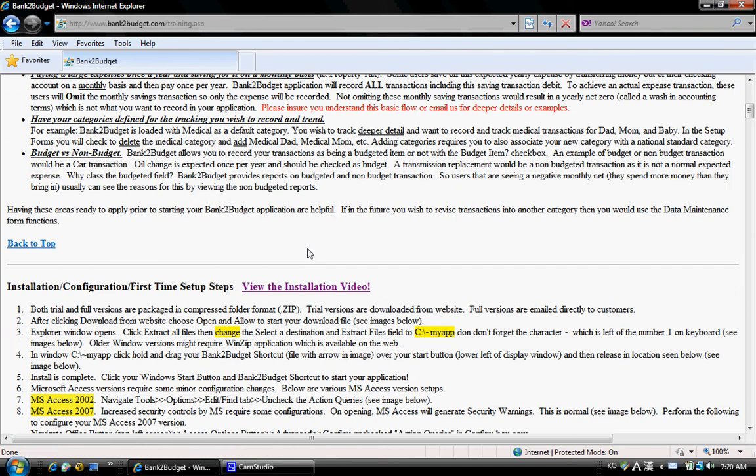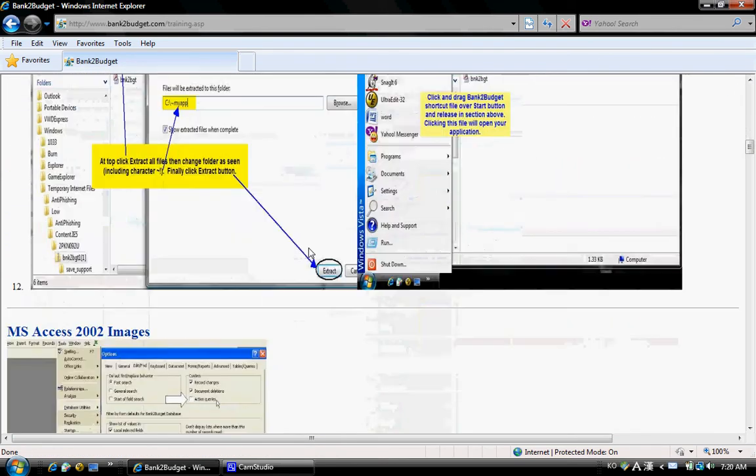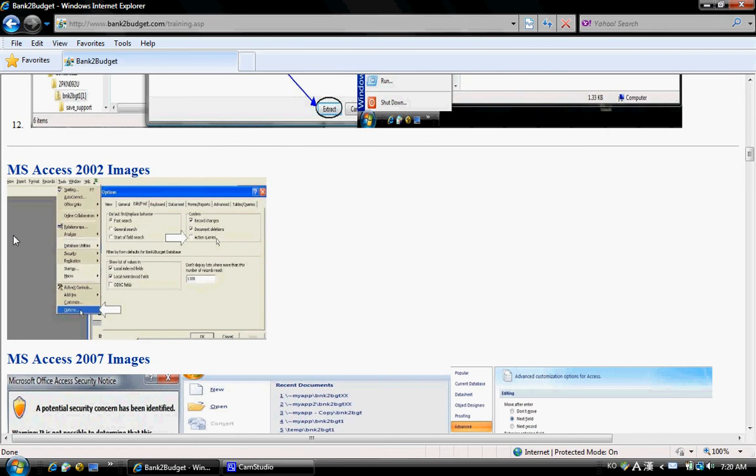If you have Microsoft Access 2000, please open up your application as I'm about to demonstrate. At the top of your toolbar, click Tools, Options. On the form that opens up, click the Edit/Find tab and ensure that Action Queries is unchecked. Say OK out of this, stop and restart your Access application, and you should be good to go.